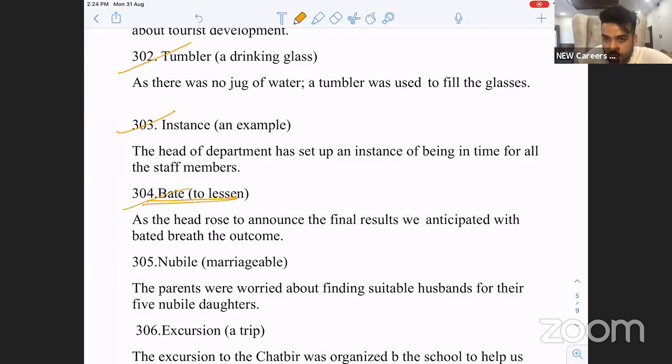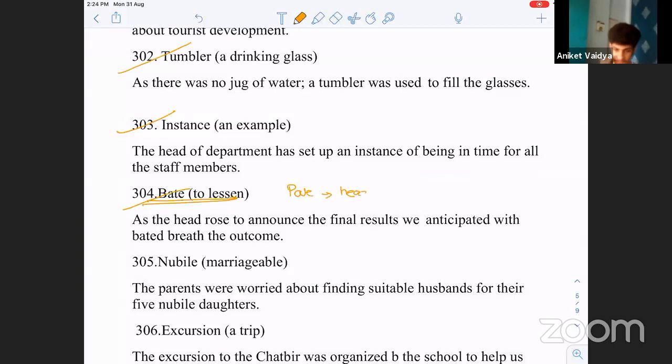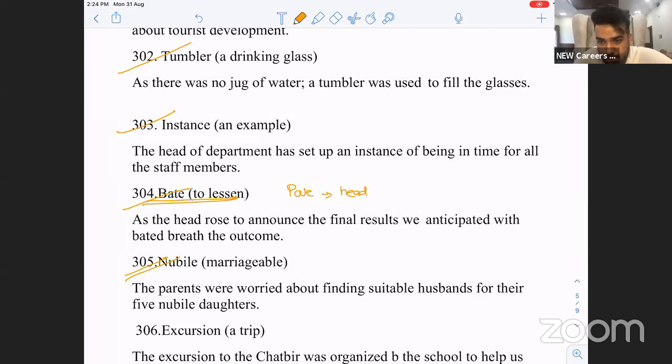The doctor gave a drug to abate the pain. Another word for pate, P-A-T-E: head, cranium, skull. He is of nubile age, marriageable age.